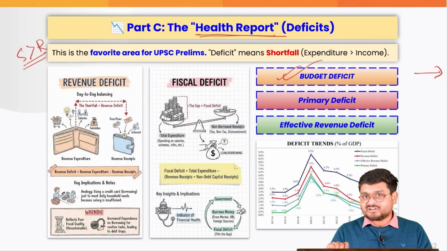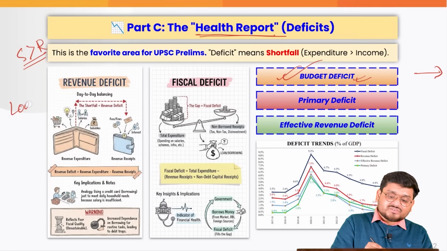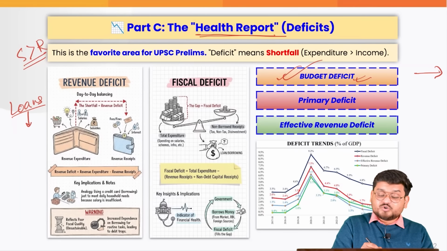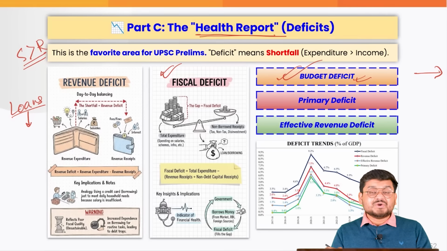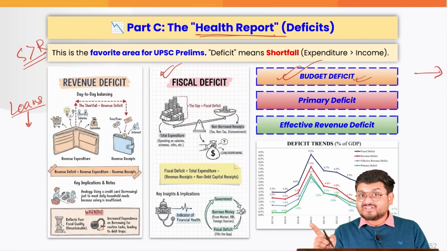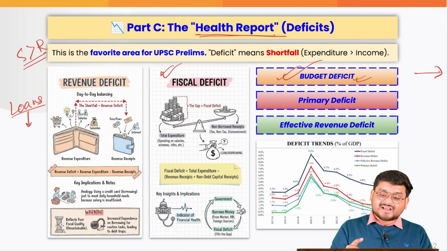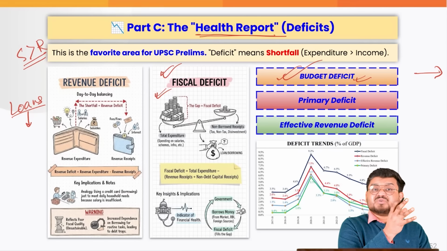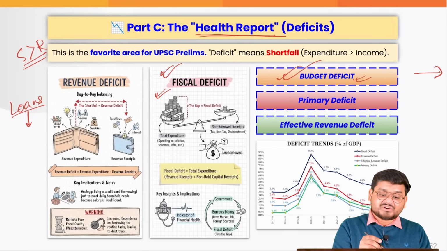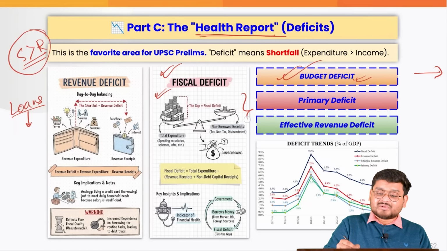But there is a problem with budget deficit, guys. When we talk about the budget deficit, we also talk about the loans that we took to fill up the deficit, right? So that is why on the fiscal deficit side, we actually have to minus the borrowings that we have taken to fill the deficit before, right? So this is exactly why the fiscal deficit is talking about the total deficit of our country, when we talk about the excess of spending over receipts minus the borrowings, right? So this is exactly what we have to keep in mind for fiscal deficit.